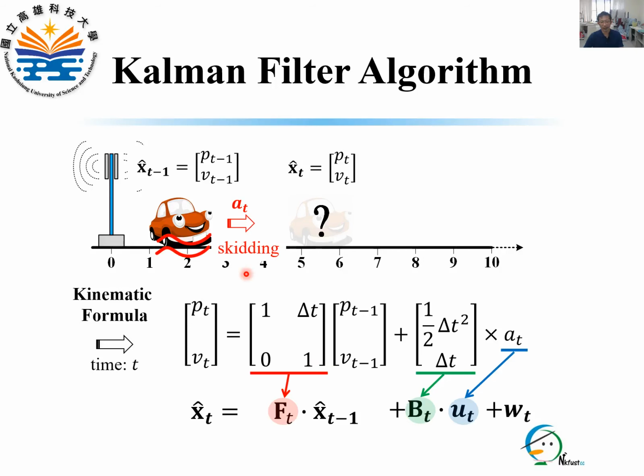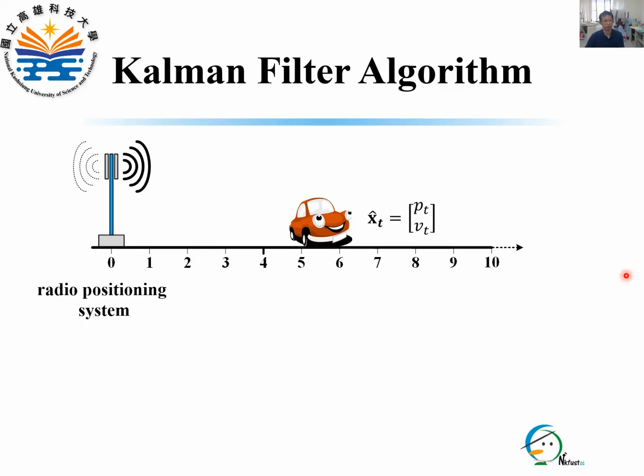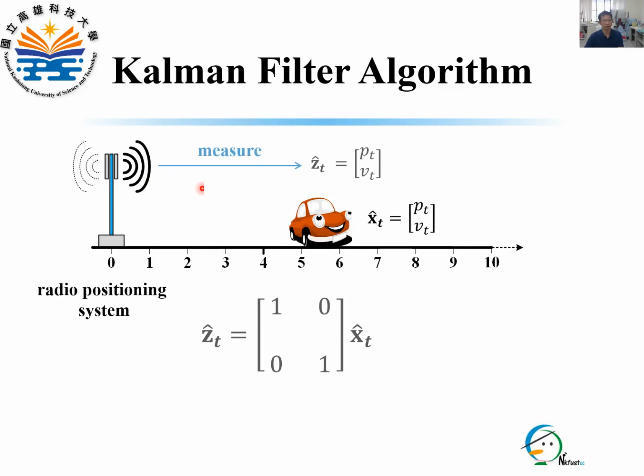However, the control input may be interfered by some factors, for example, crosswind. To model this, w_t is introduced in Kalman filter. That is a zero mean Gaussian with covariance matrix Q. In this case, if the radio positioning system can directly measure the position p_t and the velocity v_t, the measurement matrix H_t is identity.